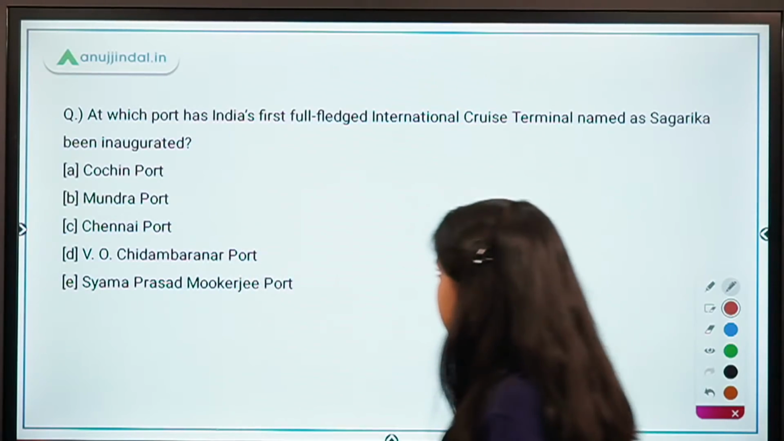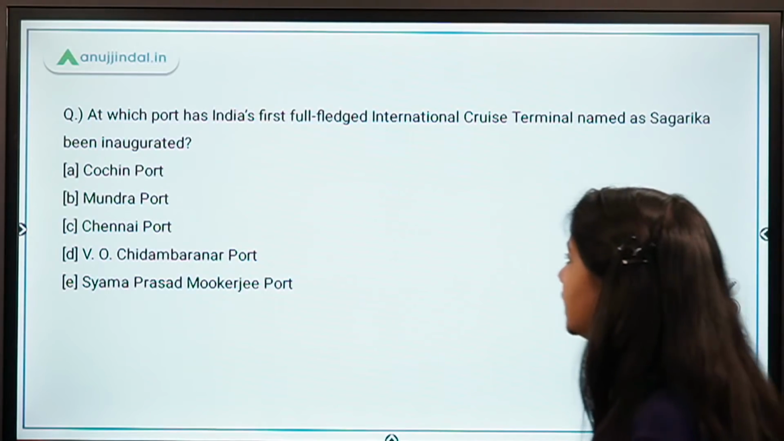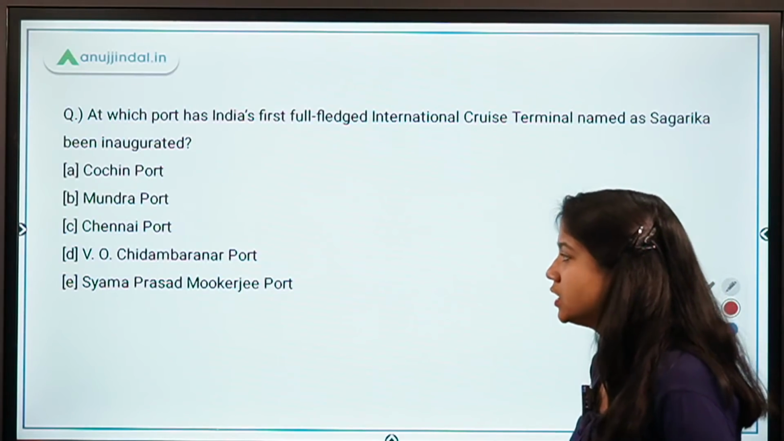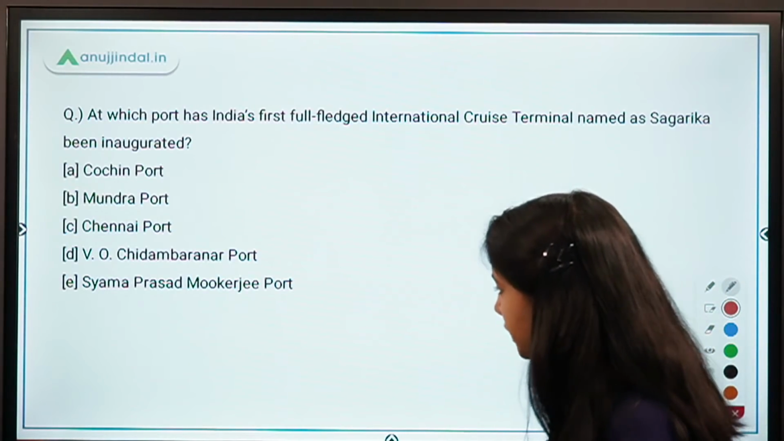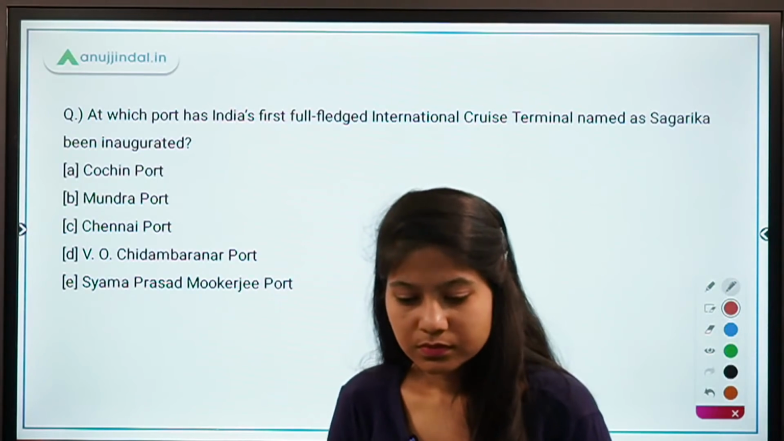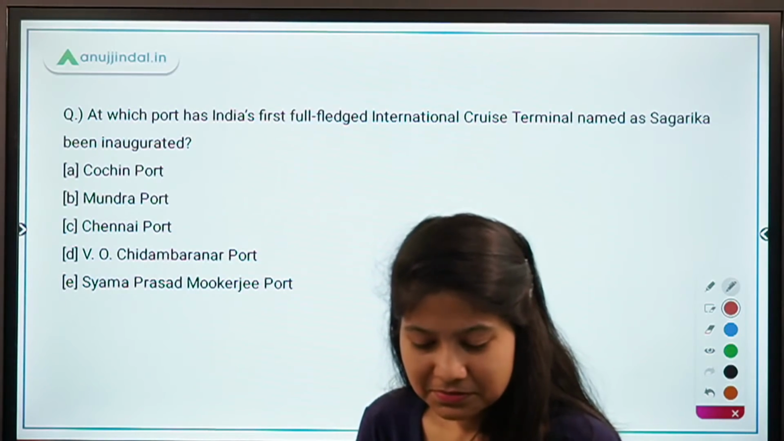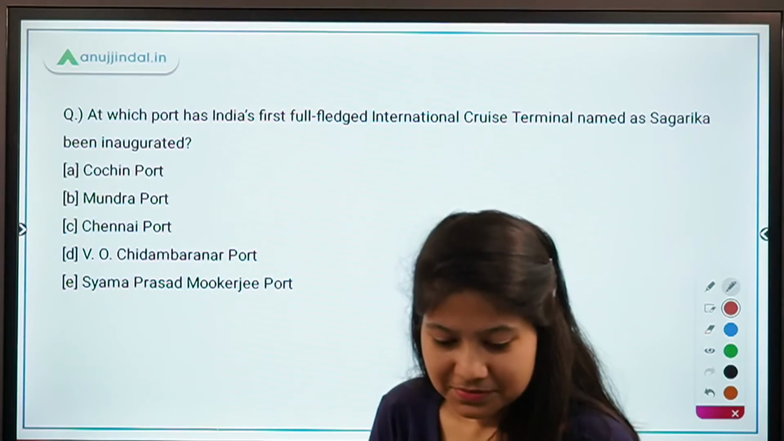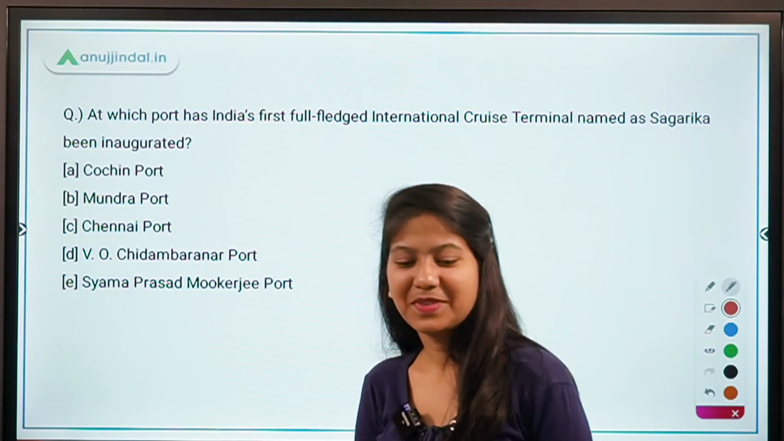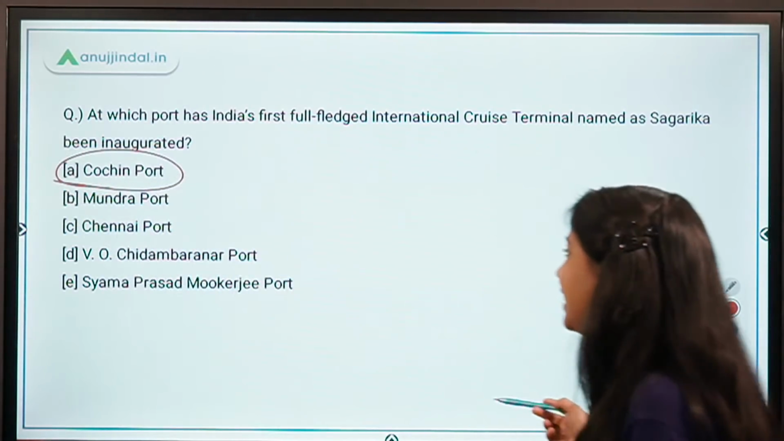At which port has India's first full-fledged international cruise terminal named Sagarika been launched? Cochin Port, Mundra, Chennai, V.O. Chidambaram Port, Shyama Prasad Mukherjee Port. Okay, so it is Cochin Port. Absolutely right.